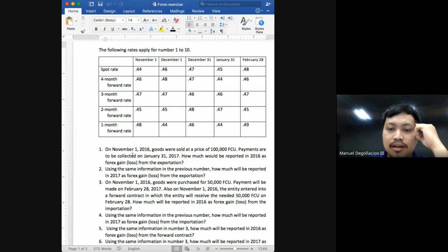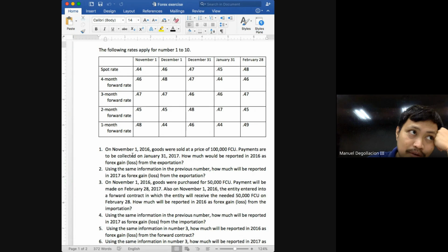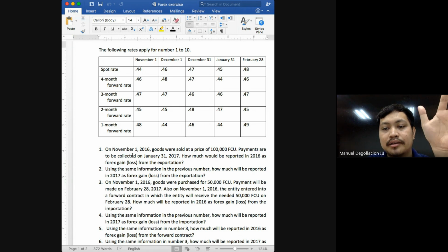Okay, and for number 3, the question is only for the gain or loss on the importation. And the question is in 2016. So first, you have to start with the November 1 transaction. What happened on November 1? You purchase goods. So we are the buyer in this transaction. Of course, the transaction is denominated in foreign currencies, but when it is recorded in your books, it will not be recorded as a foreign currency. It will have to be converted into your reporting currency, which in our case will be our peso class.